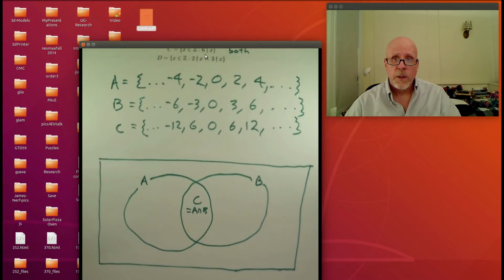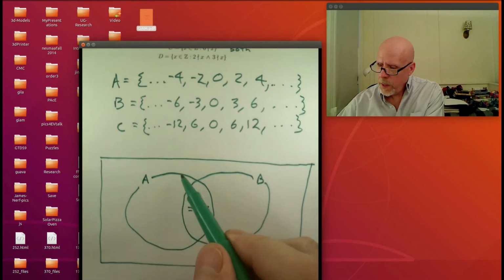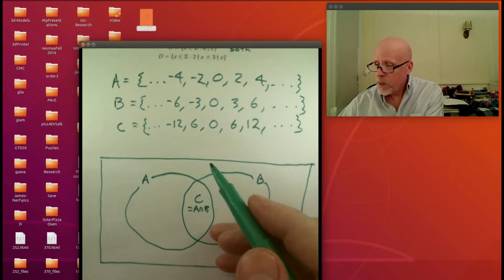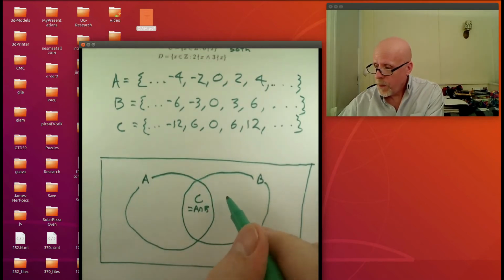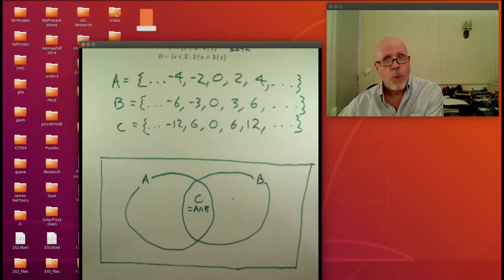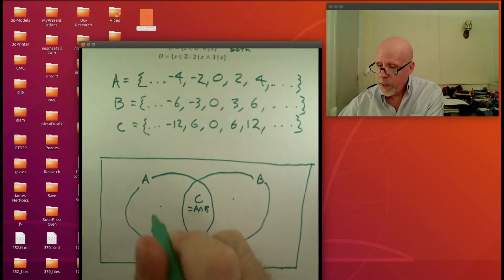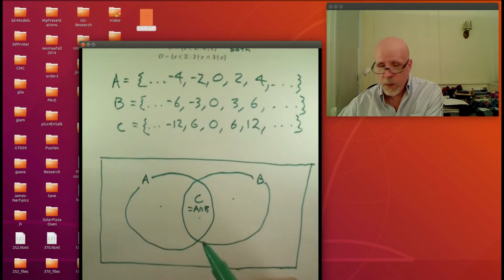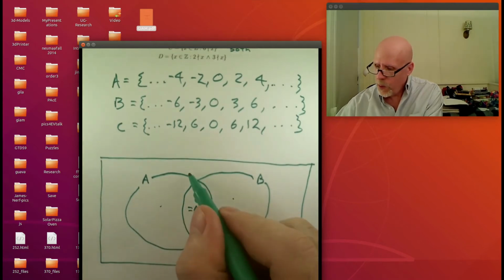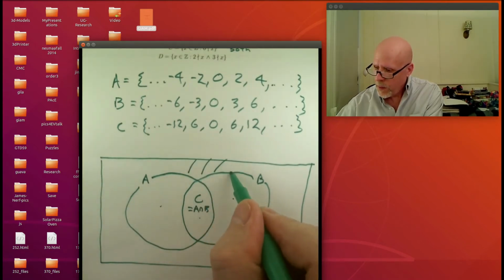That means it's the intersection of the complement of A with the complement of B. What set is that? It's outside of A and at the same time outside of B. So things that are in B won't be in it. Things that are in A won't be in it. Things that are in both of them certainly won't be in it. It's all the stuff outside.